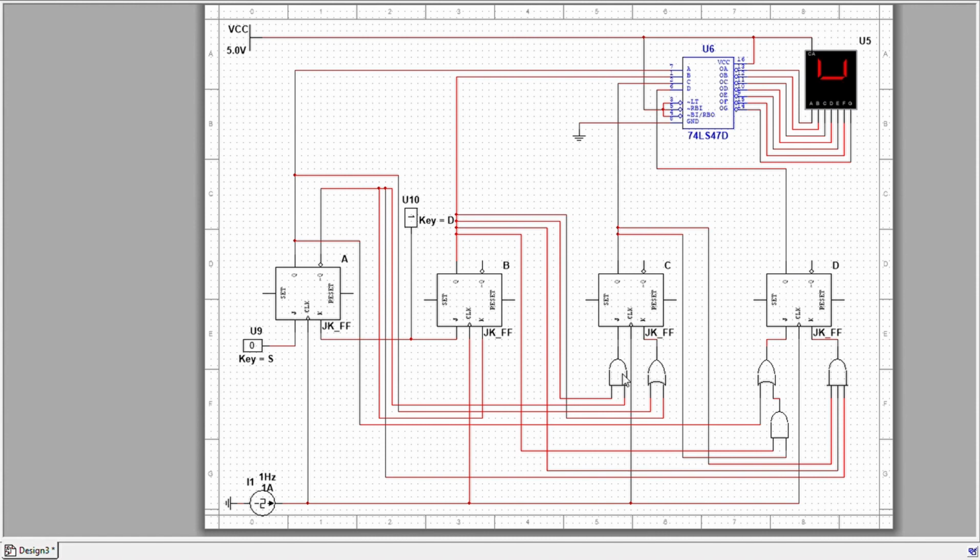So here I'm using 4 JK flip-flops. That means it is a 4-bit synchronous counter. And from the K-map that I got, I'm connecting each input to every flip-flop. So as you can see, this is coming from this, and it's coming to this interactive digital constant because it is 1 from the K-map. So this one is 0 because it doesn't have any grouping.